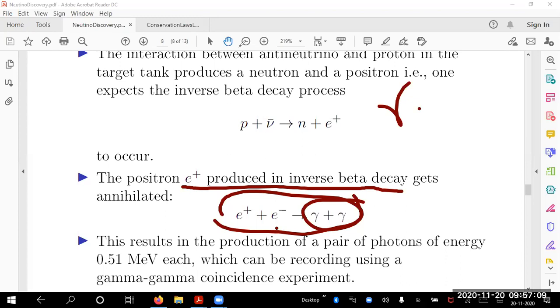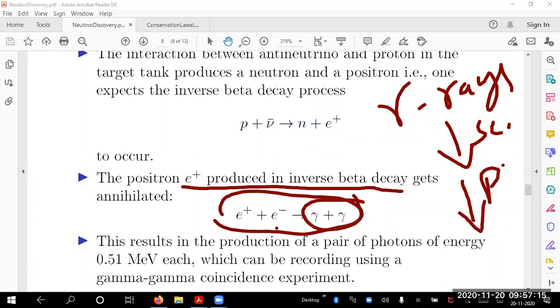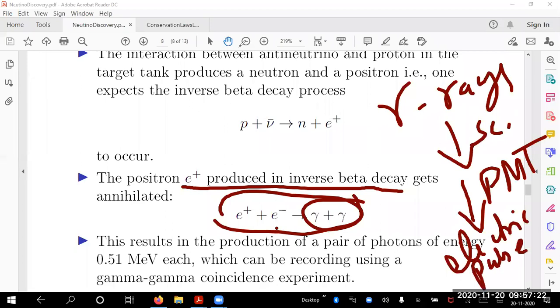So you have gamma rays. And the method of detecting gamma rays is scintillation. Scintillation along with a photomultiplier tube gives you an electric pulse. An electric pulse is a current pulse or voltage pulse. You can use your electronics to detect these kinds of pulses. That's what I am saying.